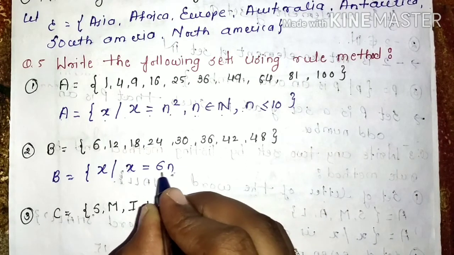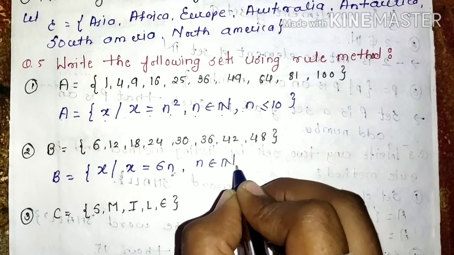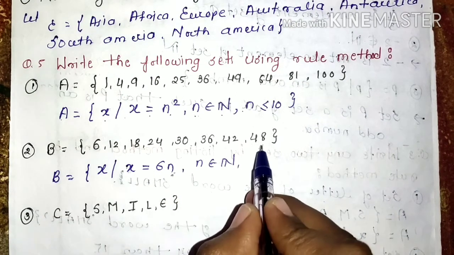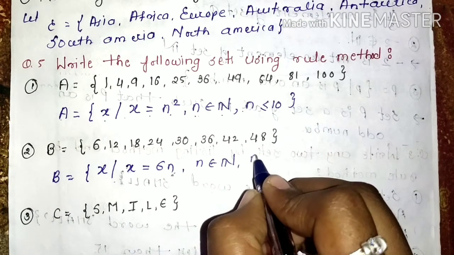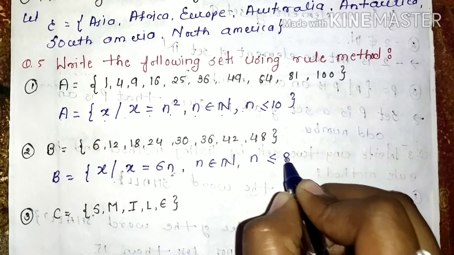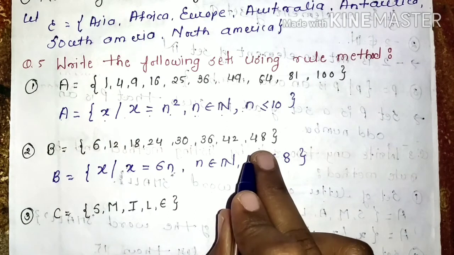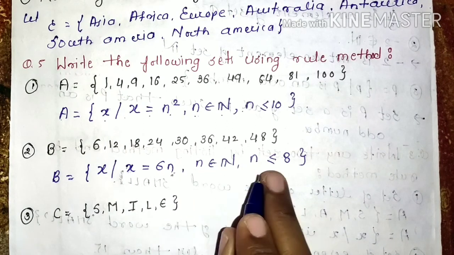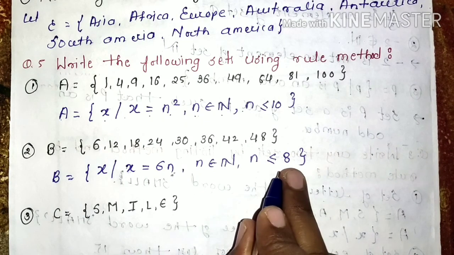Why 6n? Because multiples of 6, where n belongs to natural number, and यहाँ पे multiples कितने तक दिए हैं? 6 से जा 48. मतलब n पे, स्मॉल n पे कंडीशन क्या आएगा? n is less than or equals to 8 आएगा. Why? Because अगर मैं यहाँ पे देखूँ, ये 6 का टेबल है and up to 8 तक है, मतलब ये n जो है, ये n पे कंडीशन क्या आएगा कि n is less than or equals to 8 only.